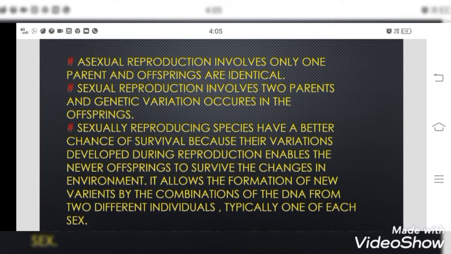Obviously, you might have learned in the classroom that during the process of sexual reproduction, male and female gametes are getting fused, so the DNA is getting mixed, so the chances of variations are high in the case of sexual reproduction. This brings variations in the organism, which helps that organism to get adapted to the changing environment. That is the reason why we are saying that sexually reproducing organisms have better chances of survival. I hope it is clear to you.